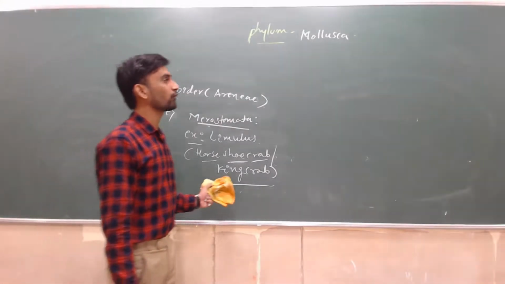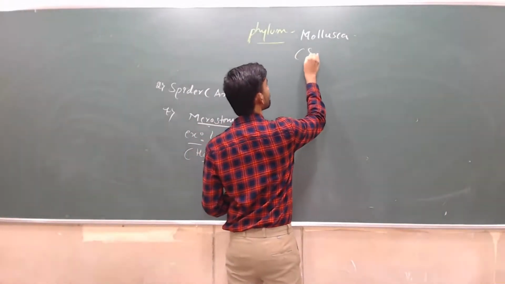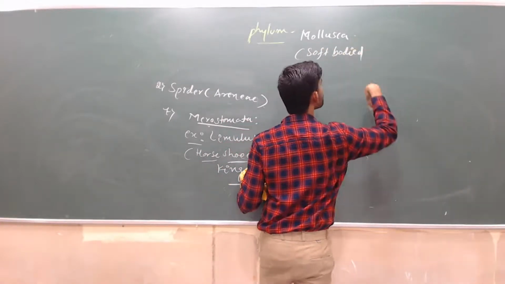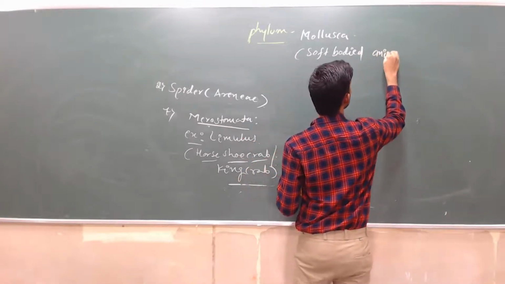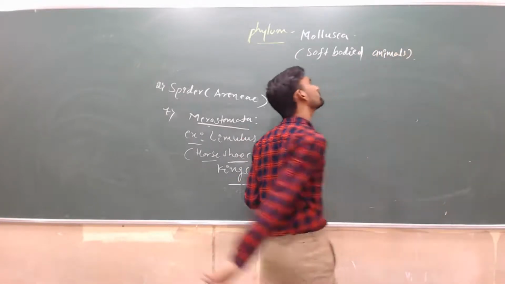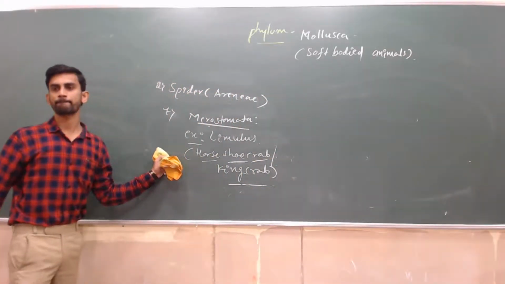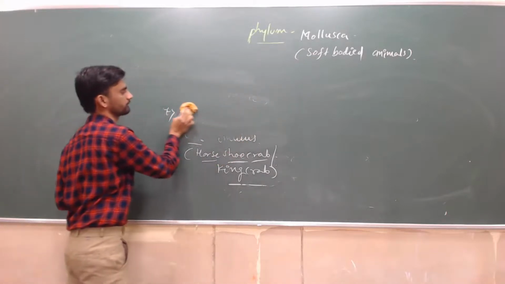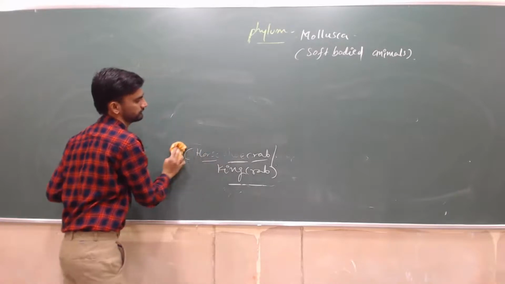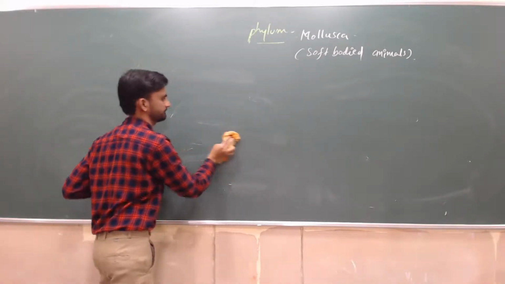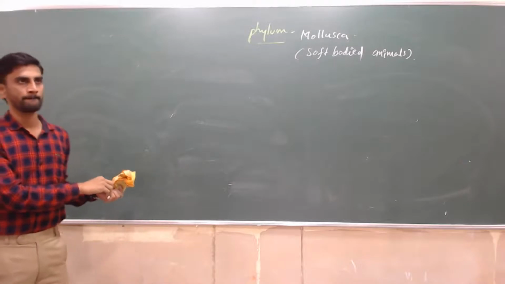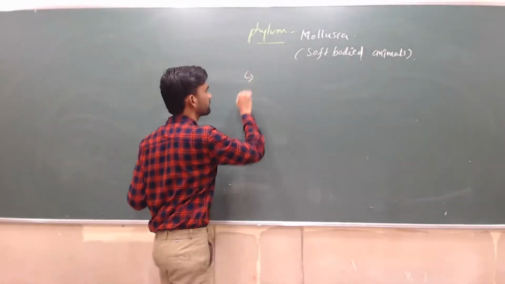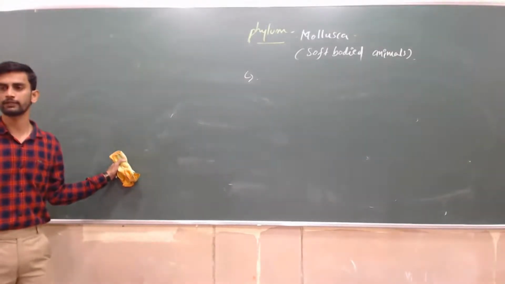So this phylum is called soft-bodied animals. We'll start with some characteristic features, some important basis of classification characters.